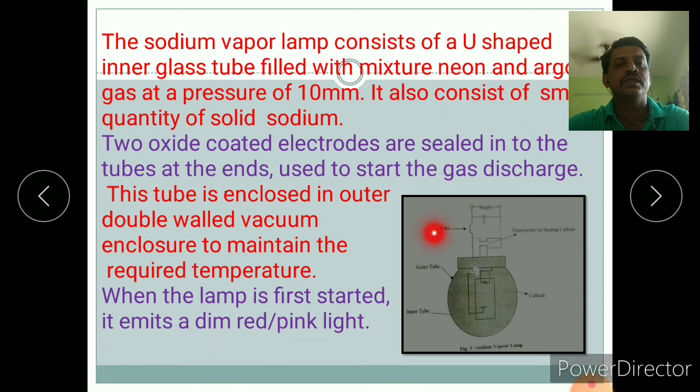So this is the bulb. It is known as a sodium vapor lamp. Such a sodium vapor lamp is also present in our optical lab. When we start our practicals, I will demonstrate it. When we switch on the lamp, initially it is red-pink light, and finally it will glow, meaning it will emit the radiation.